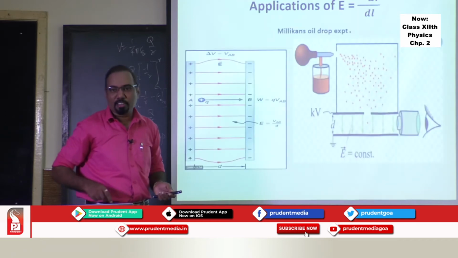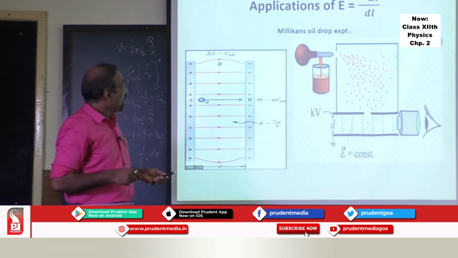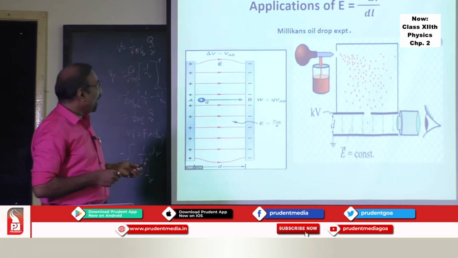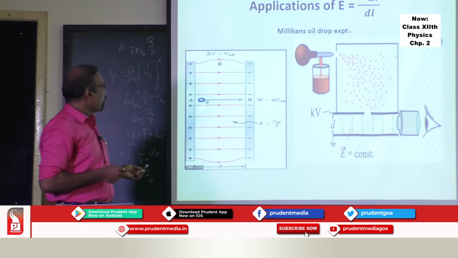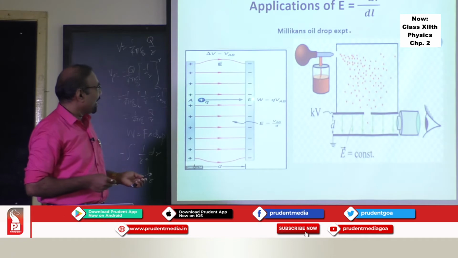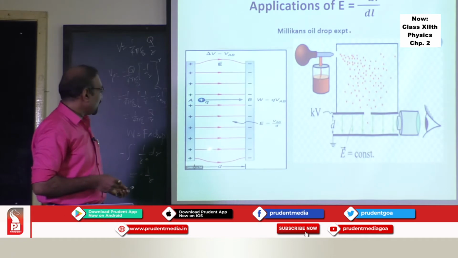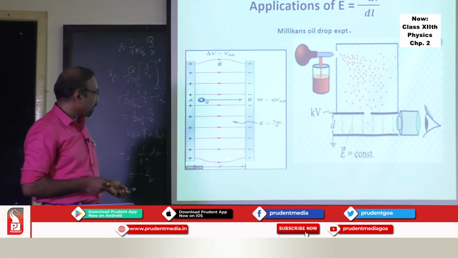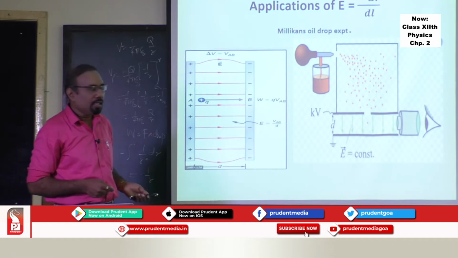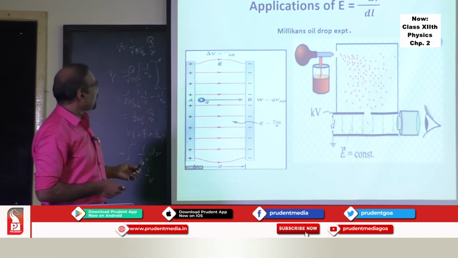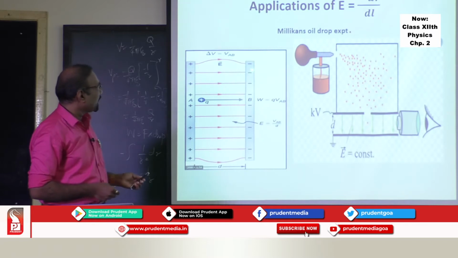And applications of this are very interesting. Now, if you have two plates, positive plate and the negative plate, and if it is maintained at a distance, say d, separation between the two plates is d, what is the potential difference between the two plates? VAB is the potential difference between this plate and this plate.